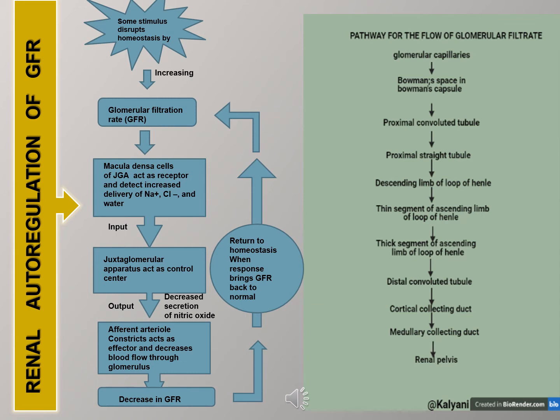This is the pathway for the flow of glomerular filtrate, through which the filtrate passes from the glomerular capillaries to the renal pelvis. It includes glomerular capillaries, Bowman's capsule space, then proximal convoluted tubule, proximal straight tubule, descending limb of loop of Henle, thin segment of ascending limb of loop of Henle, thick segment of ascending limb of loop of Henle, distal convoluted tubule, cortical collecting duct, and then medullary collecting duct, then to the renal pelvis.